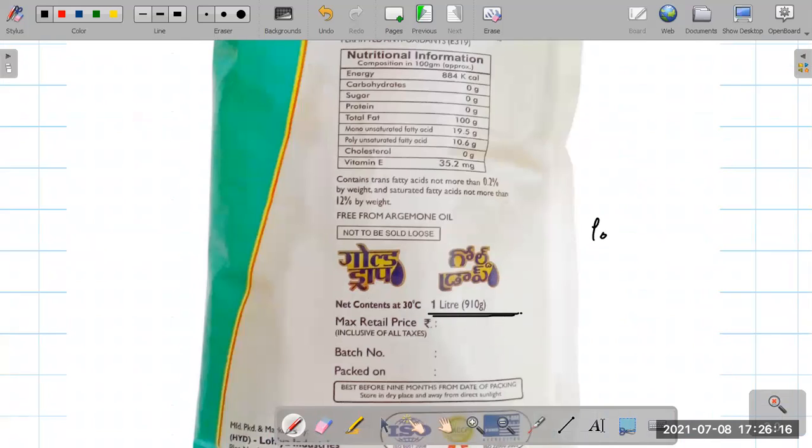The density of Gold Drop oil, I think it's a sunflower oil, will be 910 gram per 1 liter, meaning 1000 centimeter cube. So this will be 0.91 gram per centimeter cube or 910 kg per meter cube.